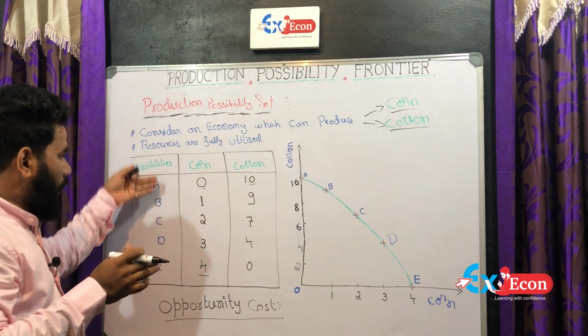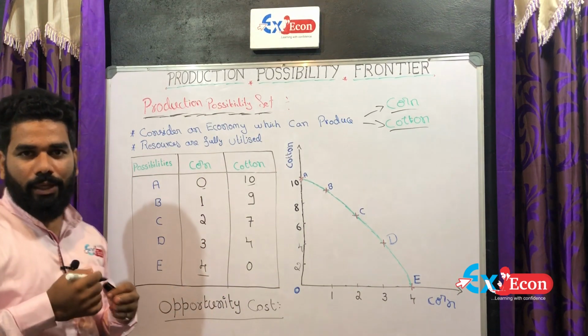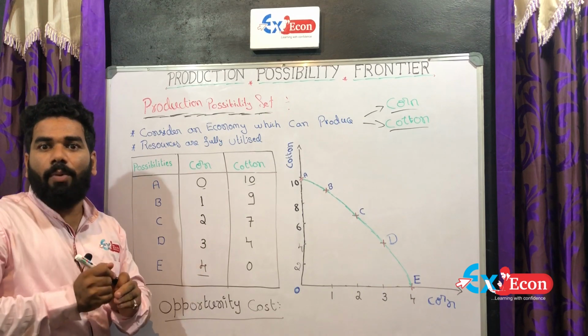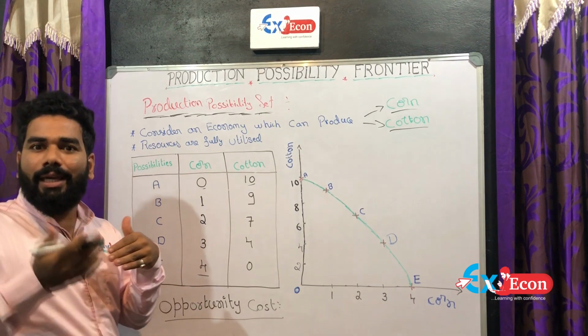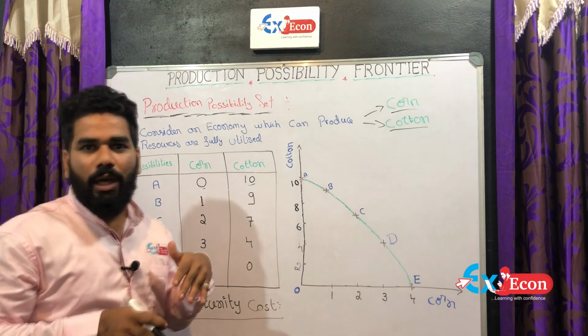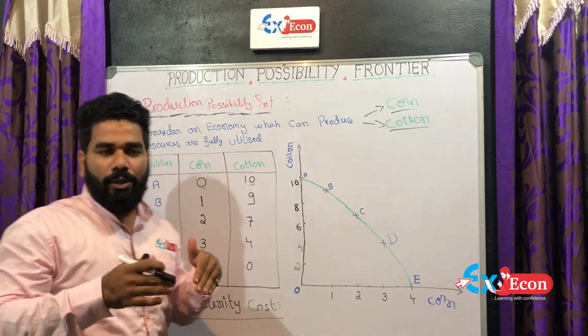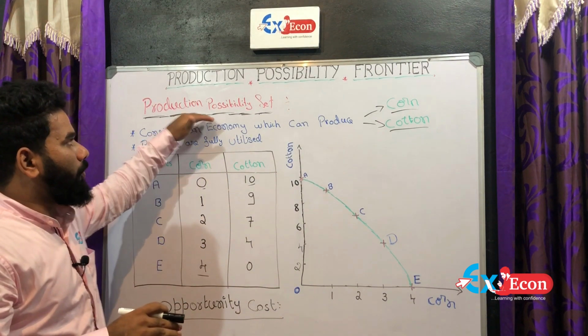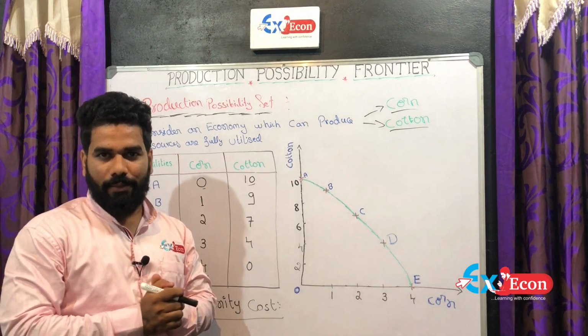These are the different combinations of goods and services that can be produced with a given amount of resources and a given technological knowledge, known as the production possibility set.